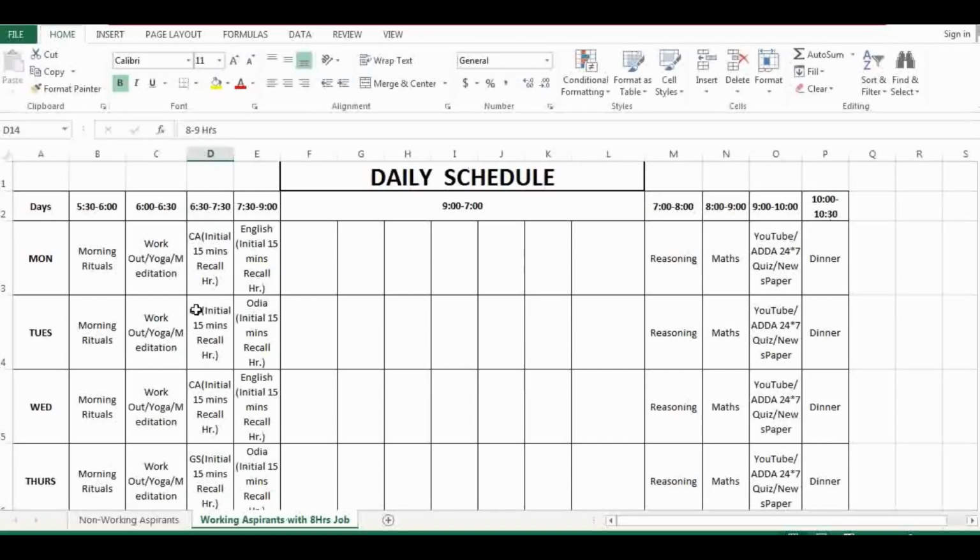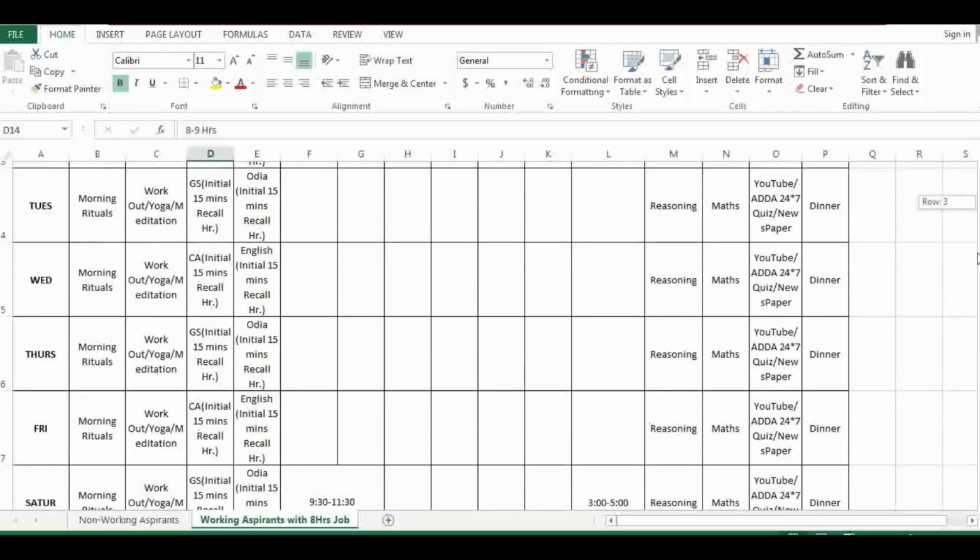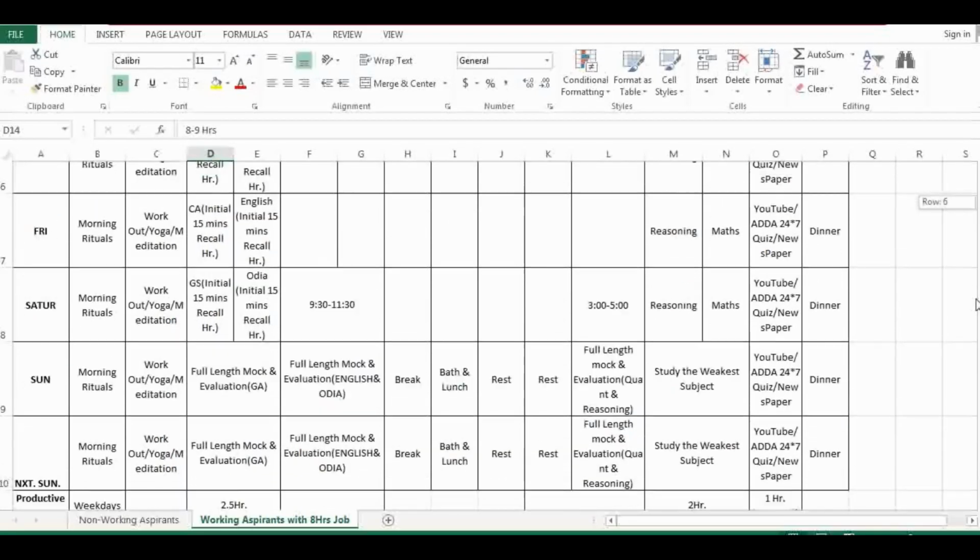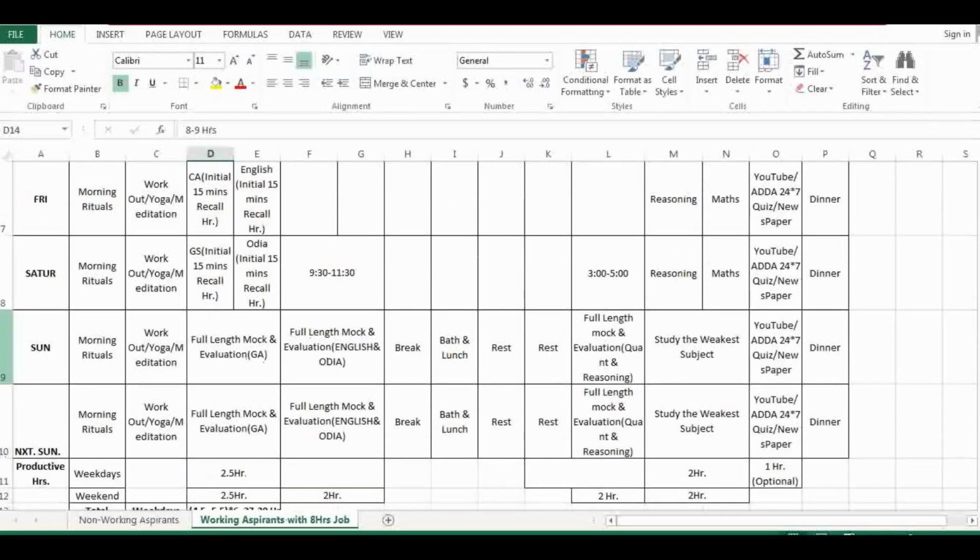And on the next day, in place of current affairs, you are going for general studies, the static part. In place of English, you are going for Odia. And reasoning and math, as it needs more practice, so it continues. So this continues for the entire 6 days. And on the 7th day, on Sunday, you need to give mocks and evaluate your performance.